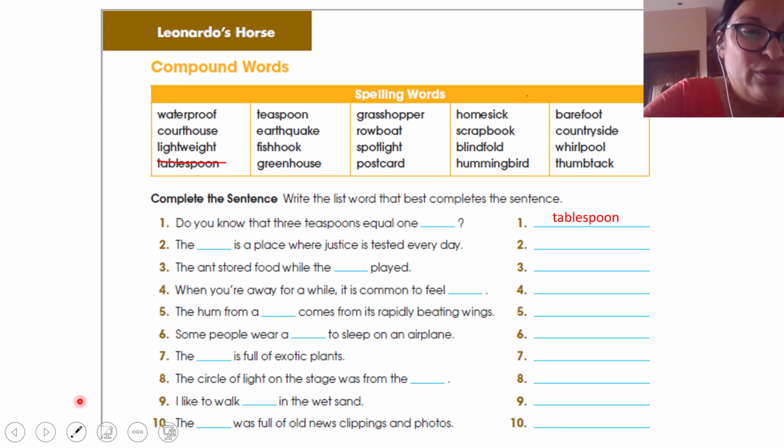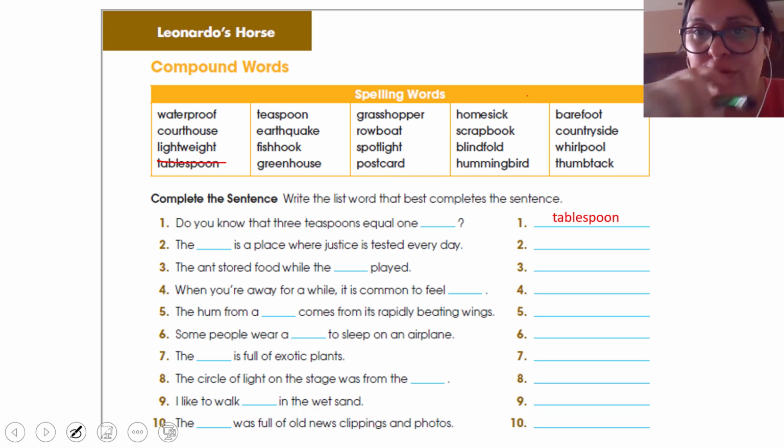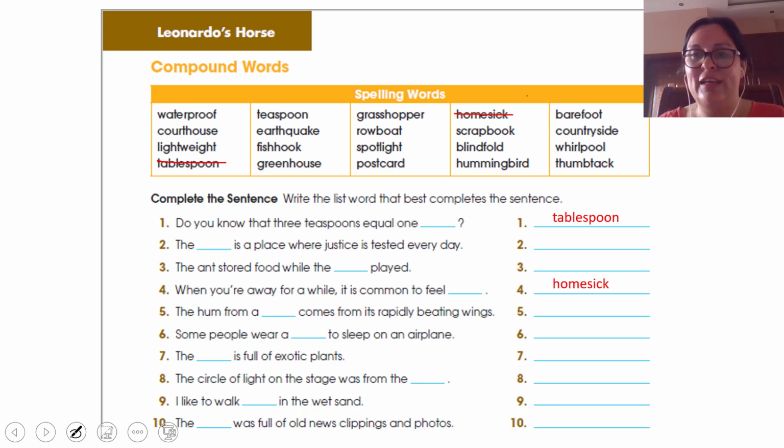Homesick. Excellent. You feel homesick. So let's see, where do we have the word homesick for us to cross it? Homesick. So number 4 is homesick. When you are away for a while, it is common to feel homesick.